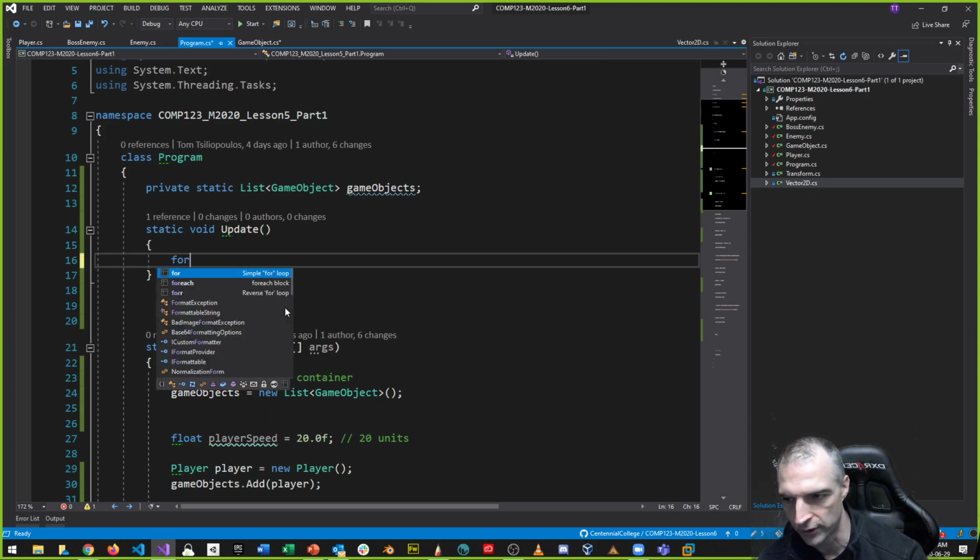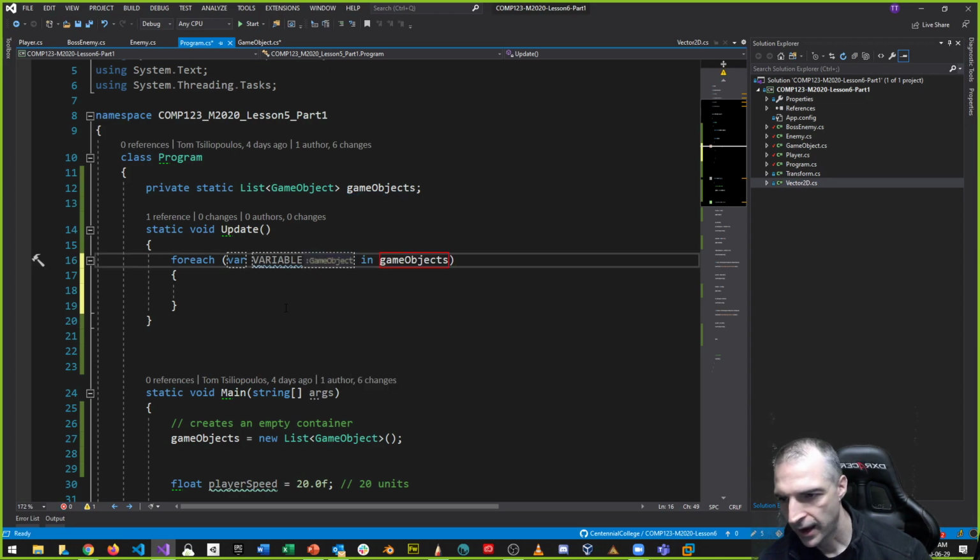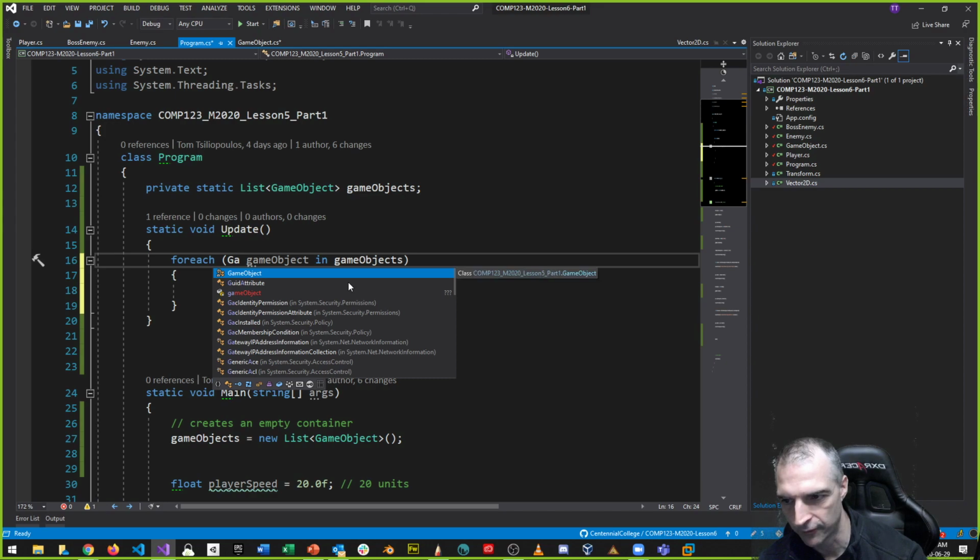So I'm going to say foreach. If I do tab, it says foreach, the collection that I'm targeting, which is game objects. Here's my collection. And then the variable name, which is the variable, notice this is var. I'll talk about that in a second. The variable is going to be called gameObject, lowercase and singular. So for every game object in game objects, and we can make this a game object type if you want to specify.